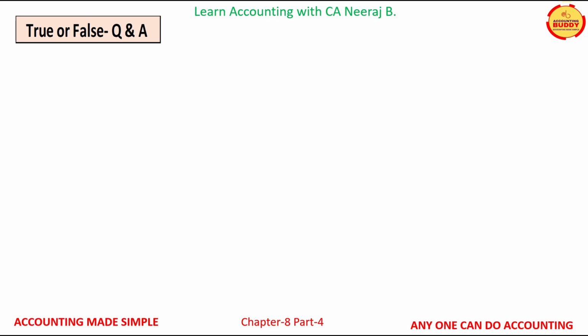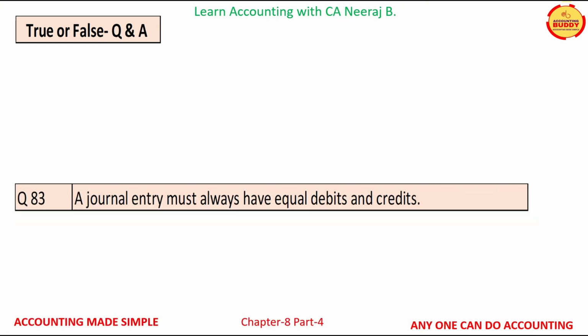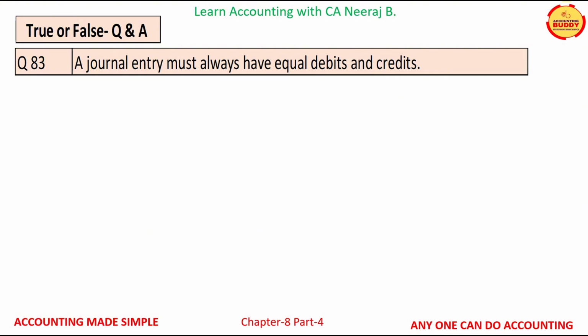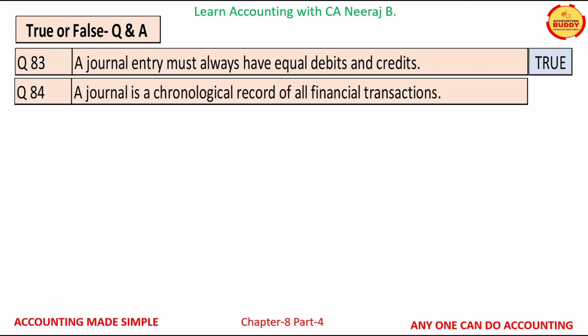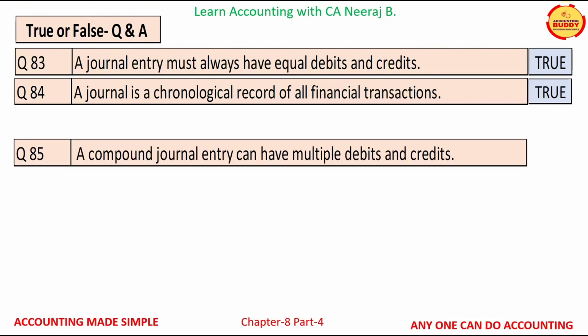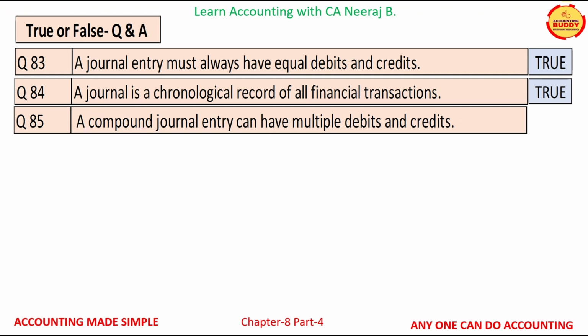In this section, we will try and attempt few true or false questions and answers. Question number 83 is a journal entry must always have equal debits and credits. And the answer is true. Question number 84, a journal is a chronological record of all transactions. This is again a true statement. Question number 85, a compound journal entry can have multiple debits and credits. This is again a true statement.